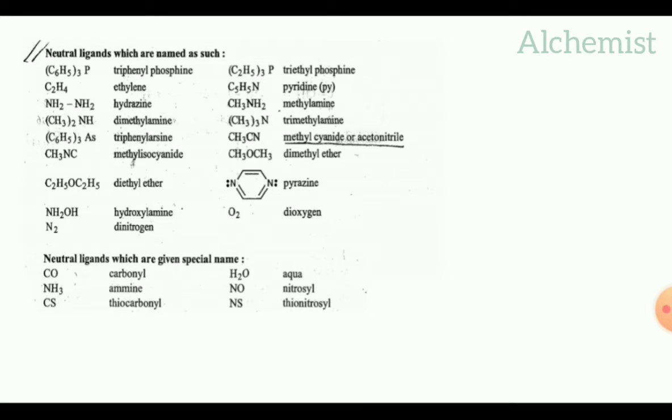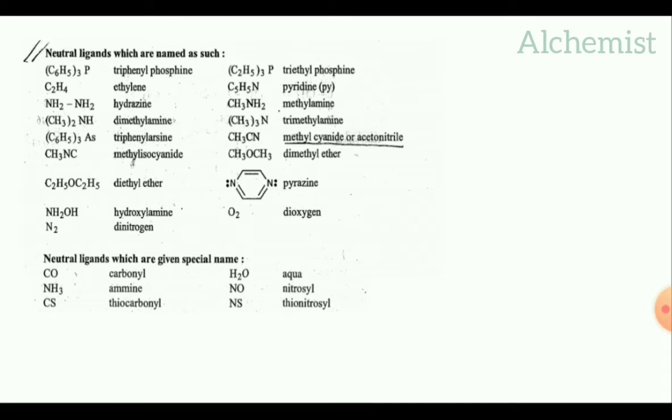C2H5 thrice P triphenyl phosphine, C5H5N pyridine. The short form of pyridine is py.